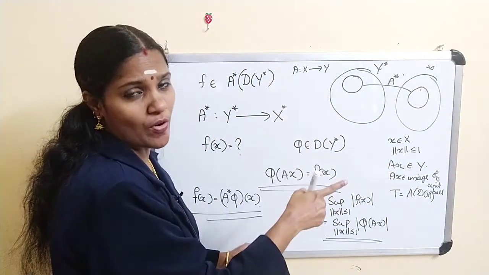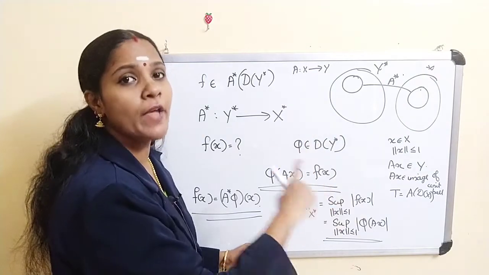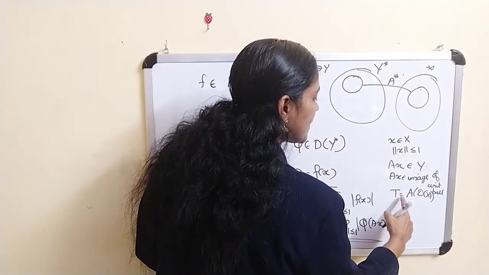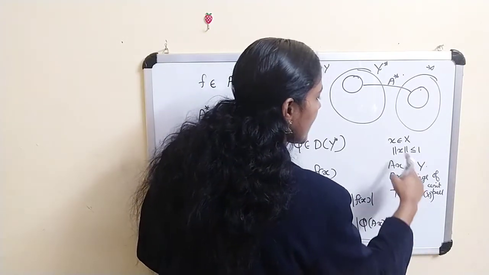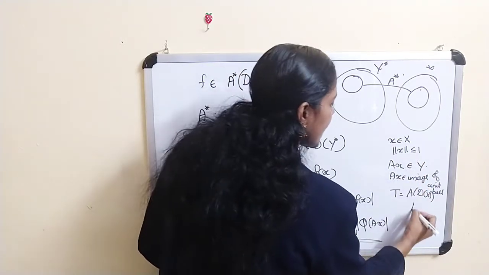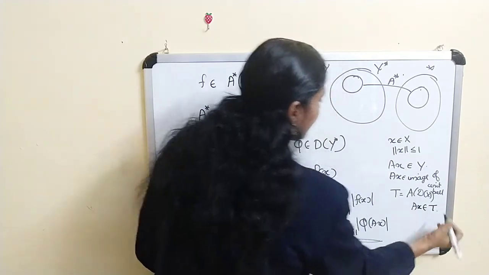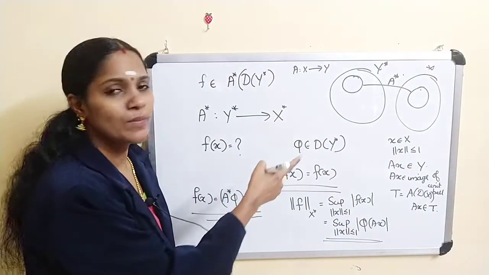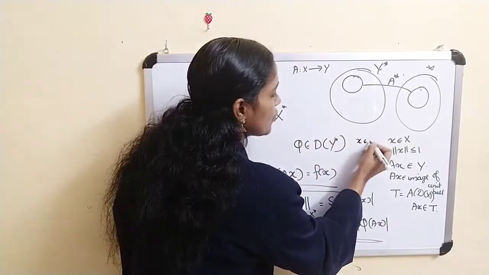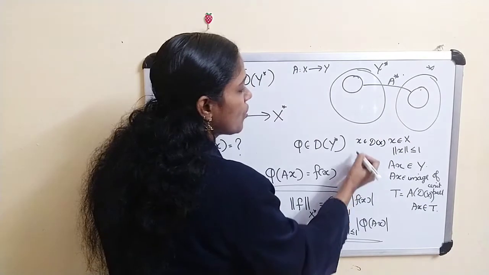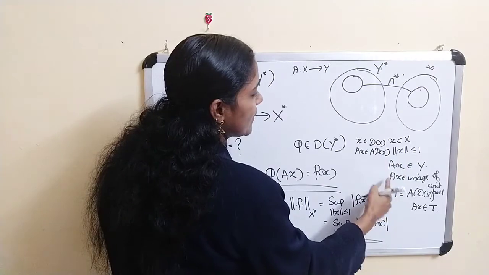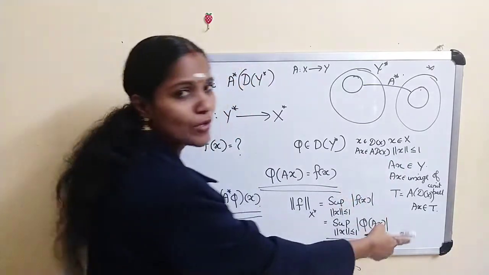Dx is the unit ball, and A of dx means the image of the unit ball. So if x belongs to X, Ax belongs to Y and clearly Ax belongs to T. Once again, x belongs to X with norm of x less than or equal to 1 implies x belongs to dx, so Ax belongs to A dx, and if we denote A dx as T, we get Ax belongs to T.